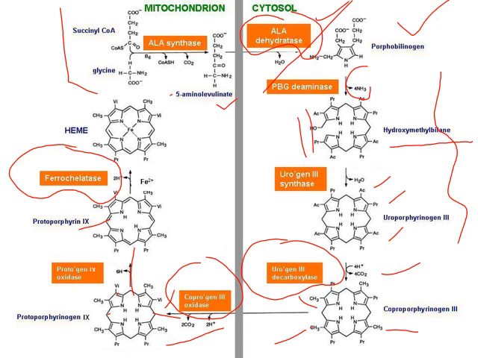Overall, 7 reactions occur. Step 1, then steps 5, 6 and 7 occur inside the mitochondria, and the remaining steps, that is the second, third and fourth steps, occur inside the cytoplasm. Remember, you may feel that this is second and third, but that reaction is together. It's a single enzymatic reaction. Hydroxymethylbilane is an intermediate only.